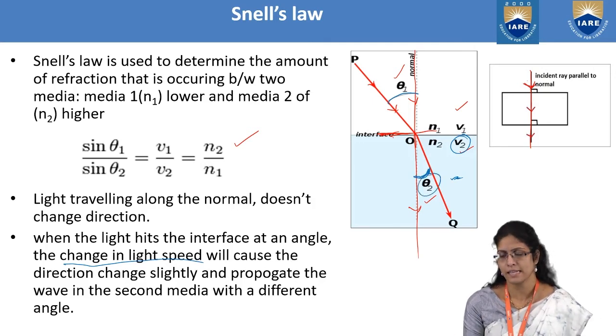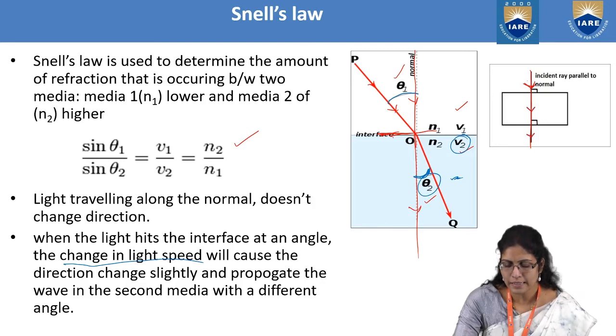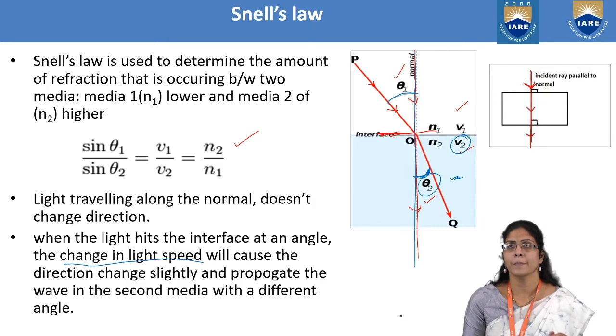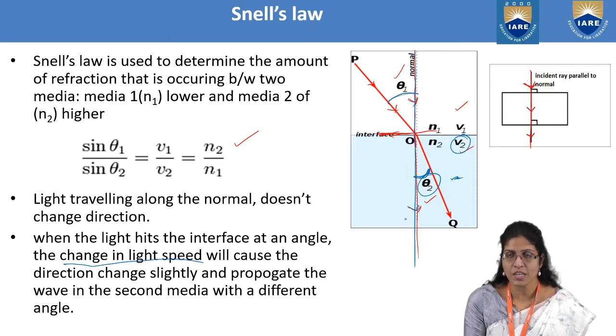So this is what Snell's law says. Once the light ray is incident along the normal, there will not be any change in the direction, though there is a slight change in the velocity.